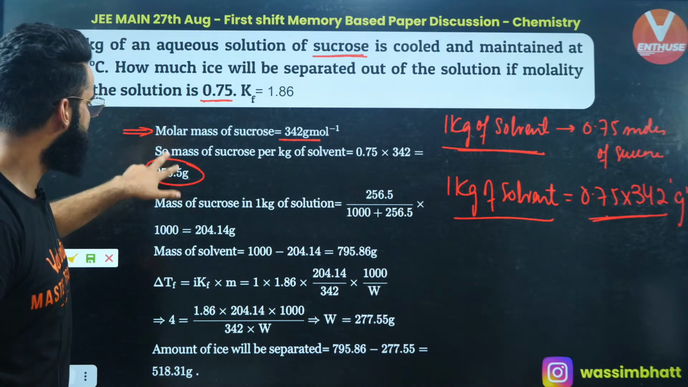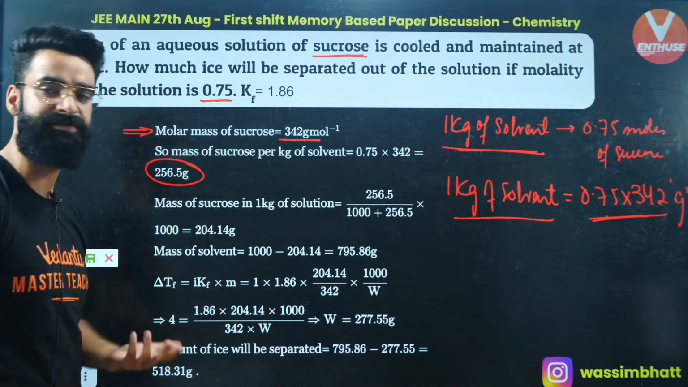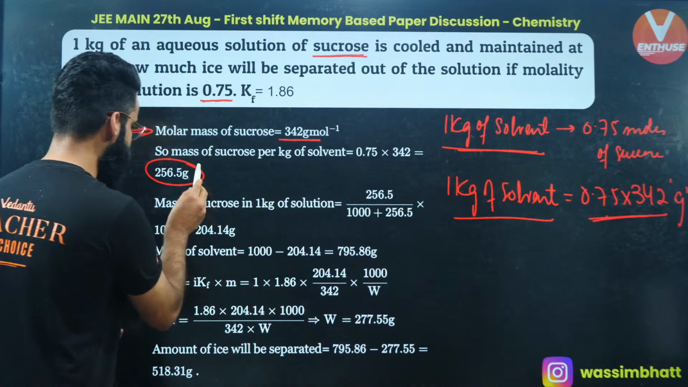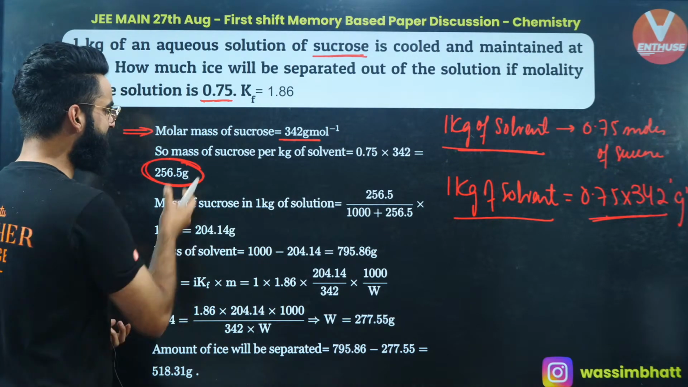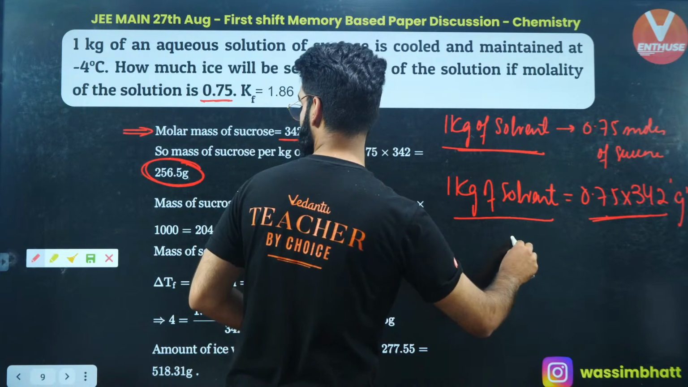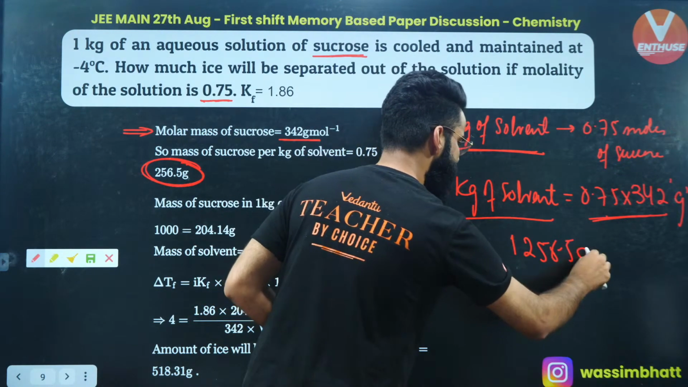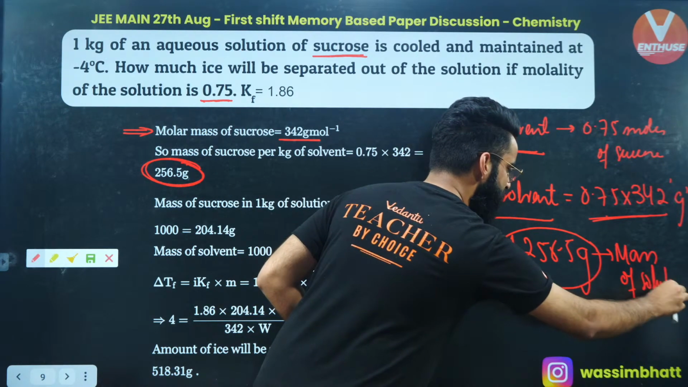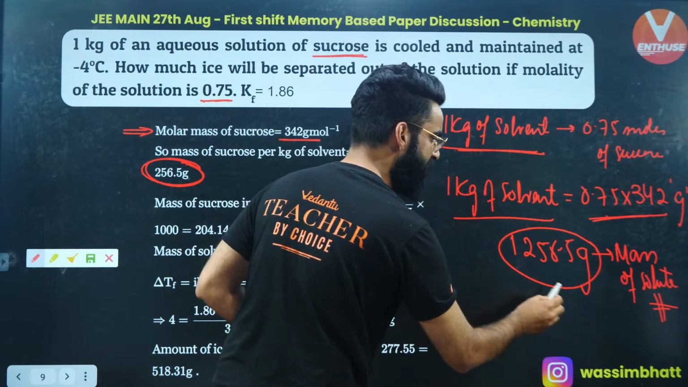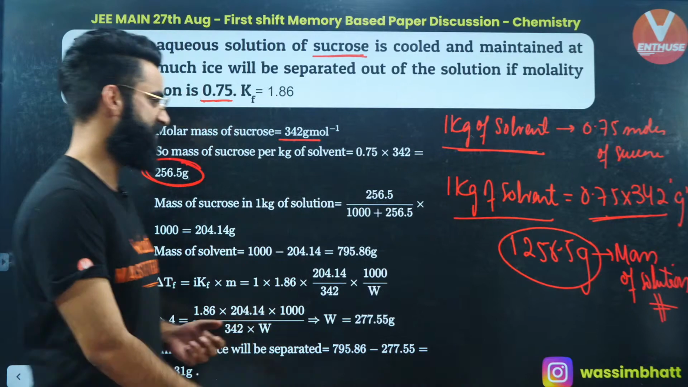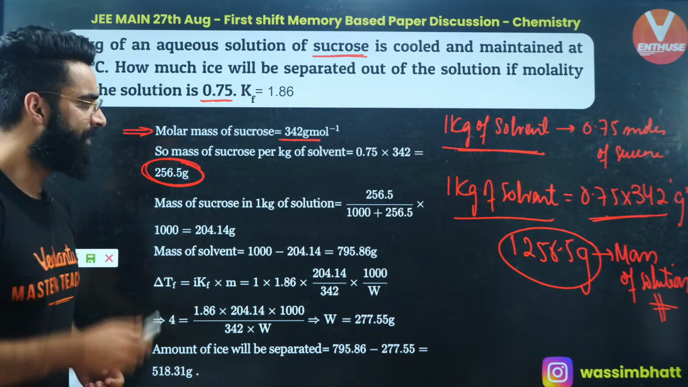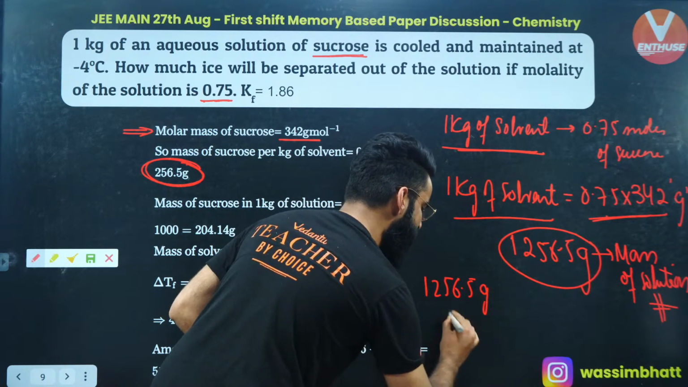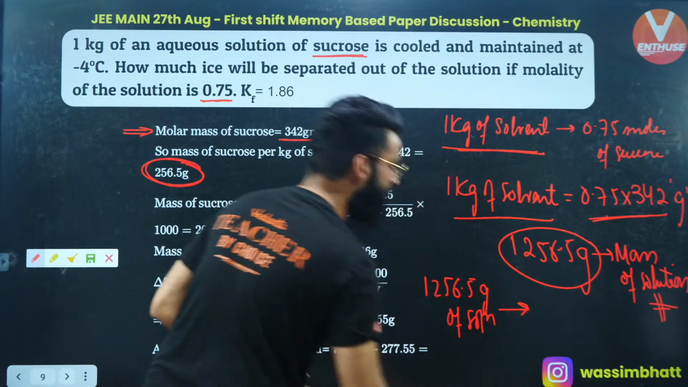People, I got the mass of solute, and I have the mass of solvent already. So what is going to be the mass of solution? Mass of solution is the mass of solute, 256.5, plus the mass of solvent, 1000, so it is going to be 1256.5 grams. This is the mass of solution. Now understand, can I say that 1256.5 grams of solution contains how many grams of solute?